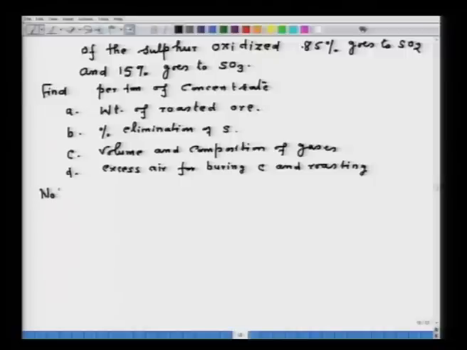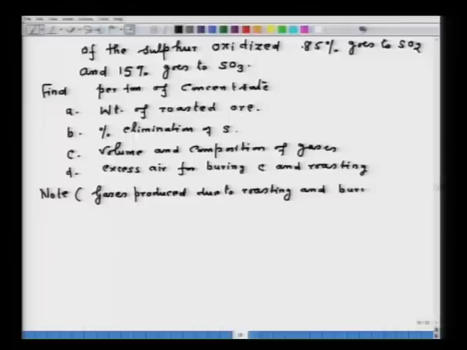Note, gases produced due to roasting and due to burning of carbon, they mix in the reactor and the mixture goes out of the system. That is also thing I thought I must mention it over here.